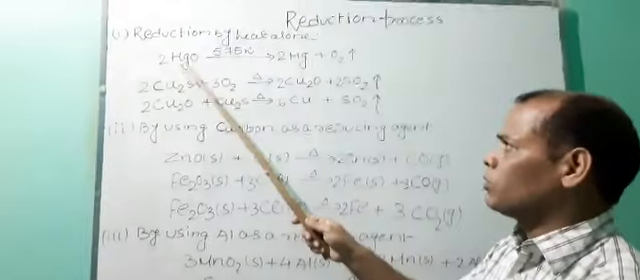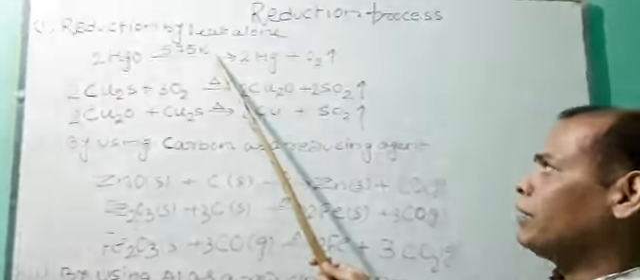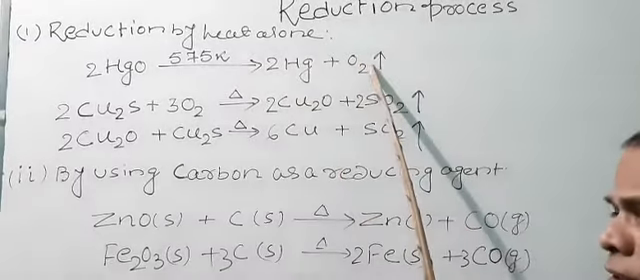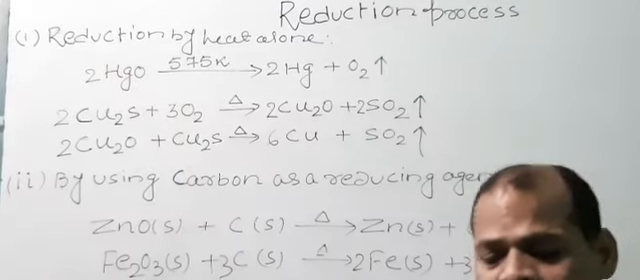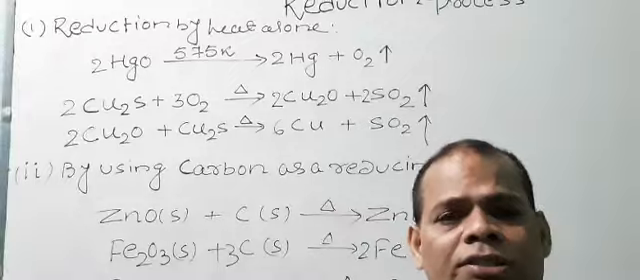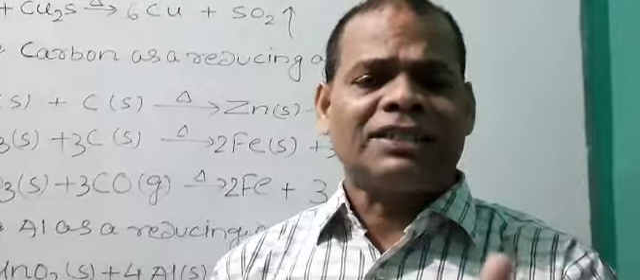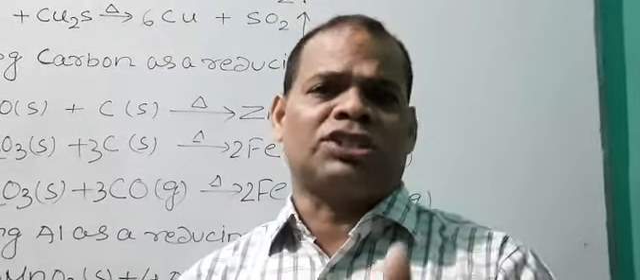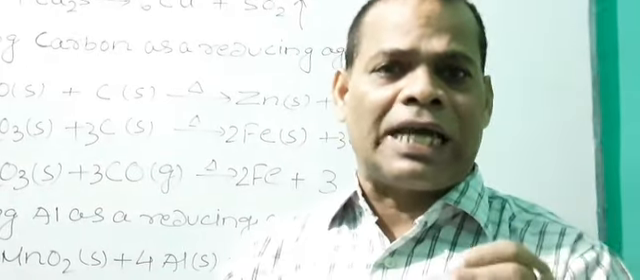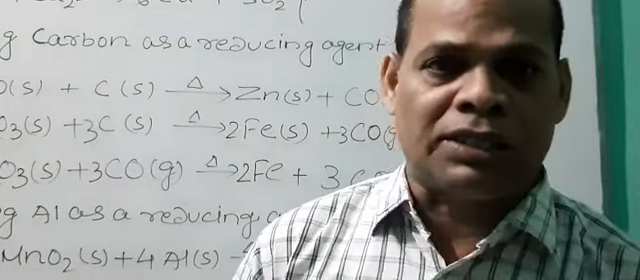As for example, here you see mercuric oxide, when it is heated at 575 Kelvin, then it dissociates into mercury metal and oxygen. In fact, the metals which are low in the reactivity series, in this process reduction and roasting process takes place simultaneously. The metals which are least reactive metal, roasting and reduction process takes place simultaneously.